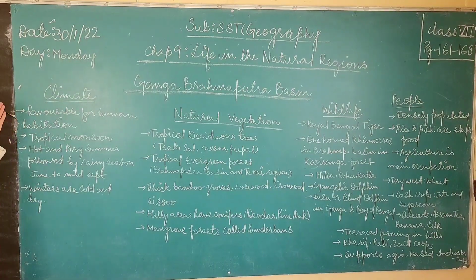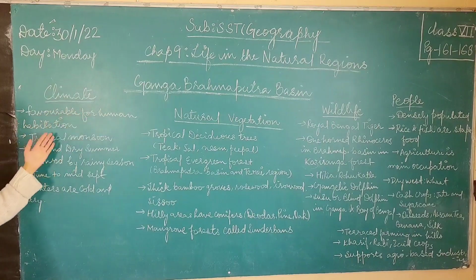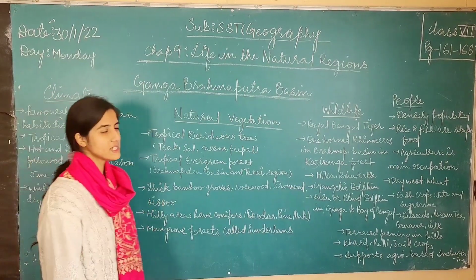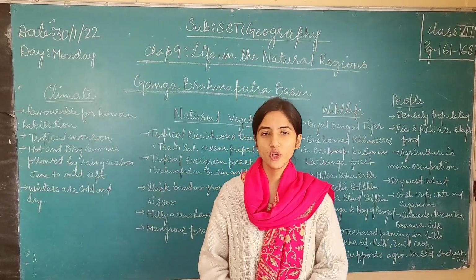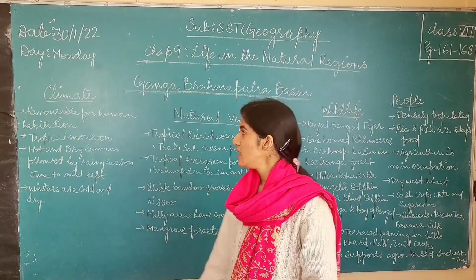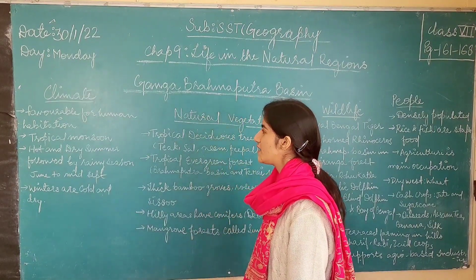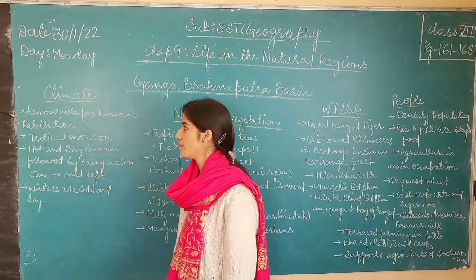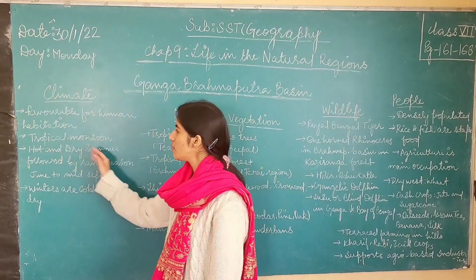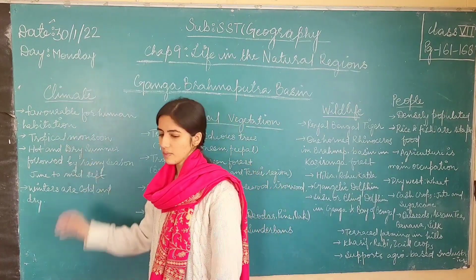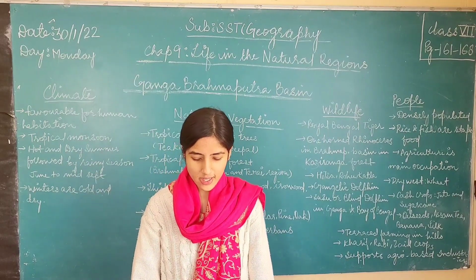The first point is the Ganga-Brahmaputra basin is favorable for human habitation. As we saw in the Amazon basin that the conditions were not that favorable for human habitation because of the hot and wet climate. Whereas in Ganga-Brahmaputra basin, the conditions are quite favorable for human habitation because there is tropical monsoon type of climate. Let us see what is this type of climate.